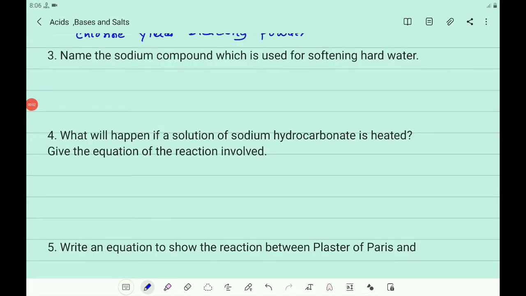Then the answer for the third question. Name the sodium compound which is used for softening hard water.